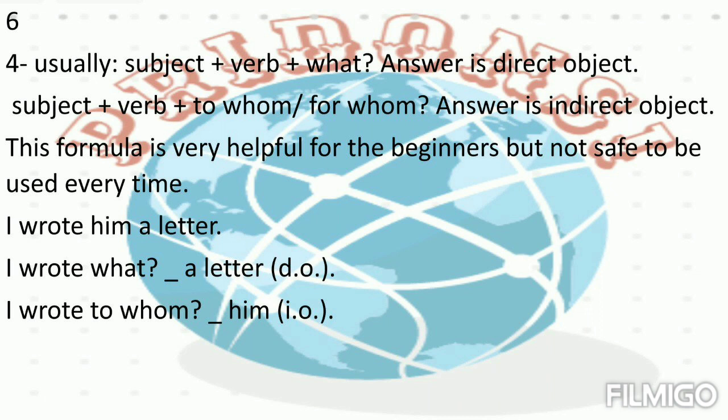This formula is very helpful for the beginners, but not safe to be used every time. I wrote him a letter. I wrote him what? A letter. Direct object. I wrote to whom? Him. Indirect object.